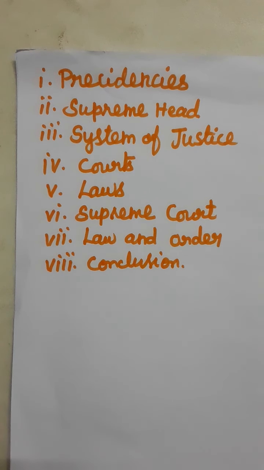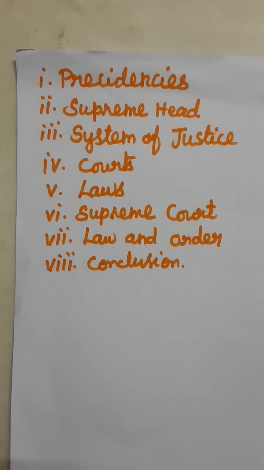First topic is presidencies. Warren Hastings divided the British territories into administrative units called presidencies. They are Bombay, Calcutta and Madras. Next, Supreme Head. The presidencies were ruled by the governor. The Supreme Head was a Governor General.